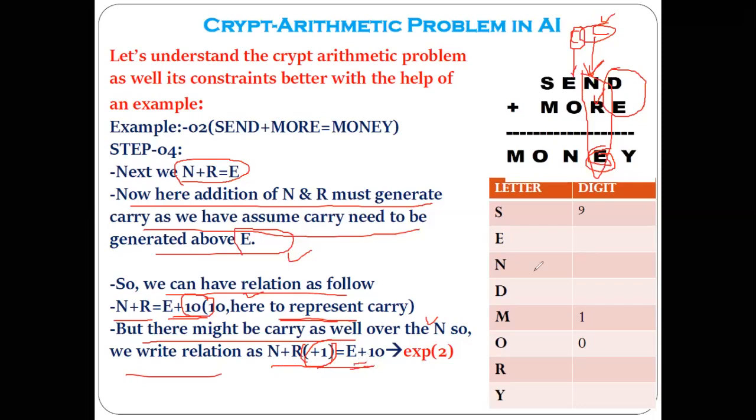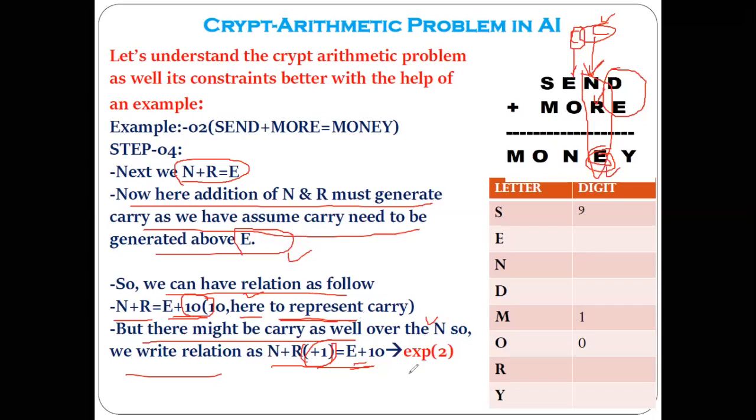Why E plus 10? Because here we have assumed 10 representing the carry. After doing the addition of N and R, the carry must be generated, and that's why we are assuming E plus 10, where the 10 represents the carry.